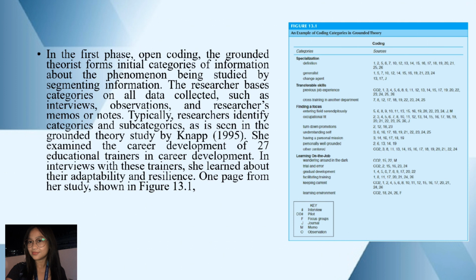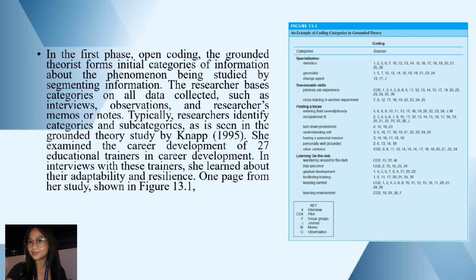In the first phase, open coding, the grounded theorist forms initial categories of information about the phenomenon being studied by segmenting information. The researcher bases categories on all data collected, such as interviews, observations, and researchers' memos or notes.